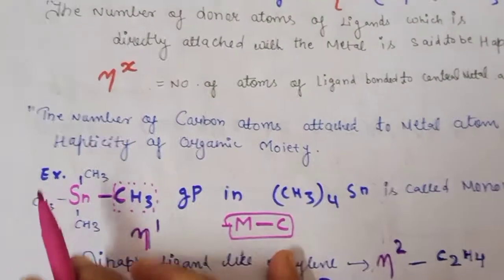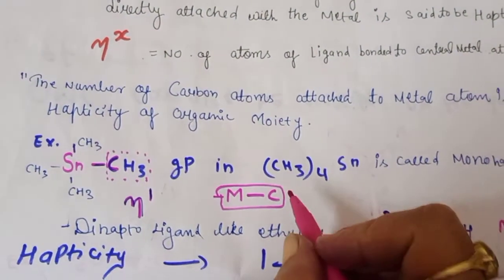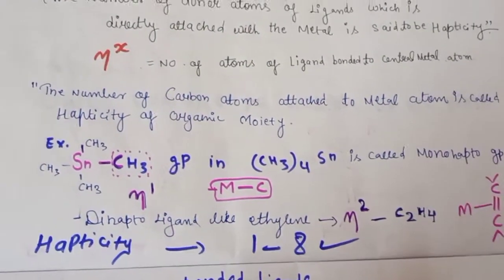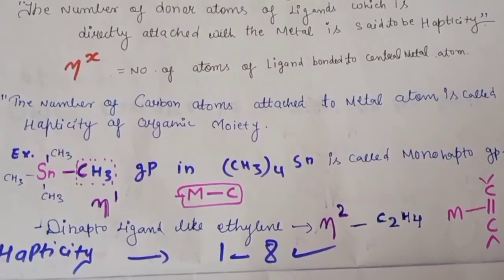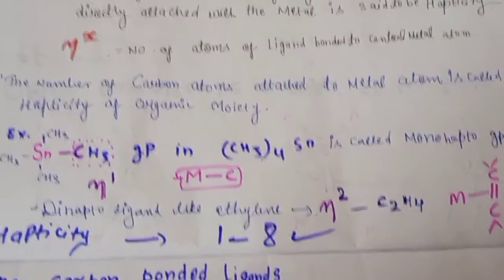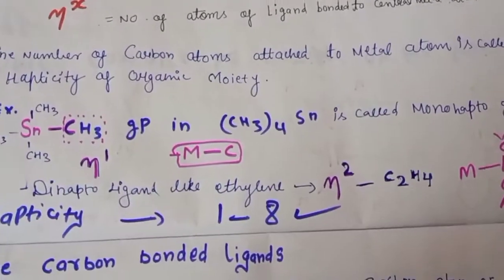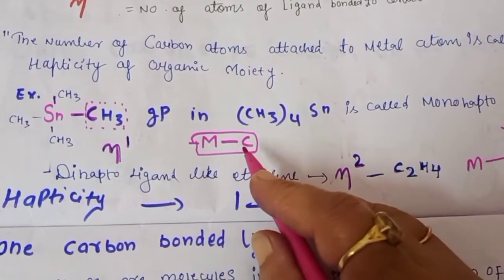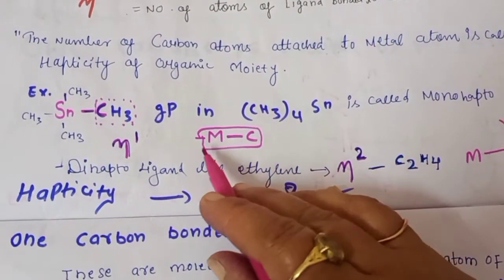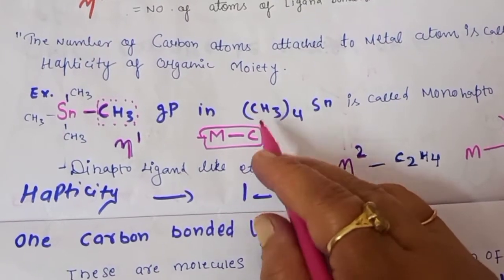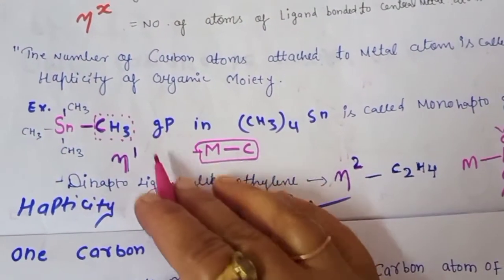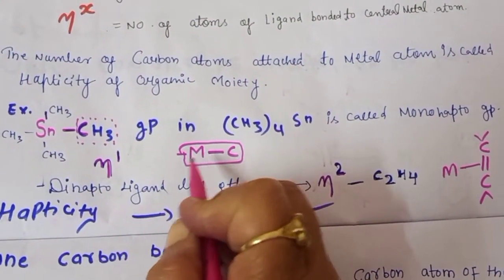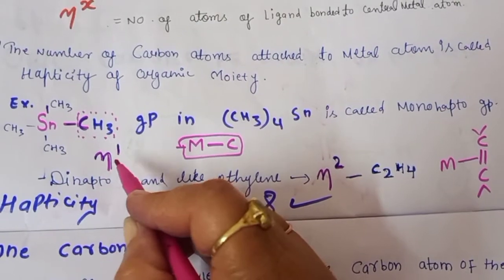Similarly, we can have a look at this example, CH3. In this case it is a methyl group, an alkyl group. When the metal is directly attached with any carbon group or organic moiety, how many electrons will be donated? Only 1 by an alkyl group. So here the methyl group is known as a monohapto group, meaning it will donate only 1 electron to this metal. So we can write the hapticity as eta to the power 1.